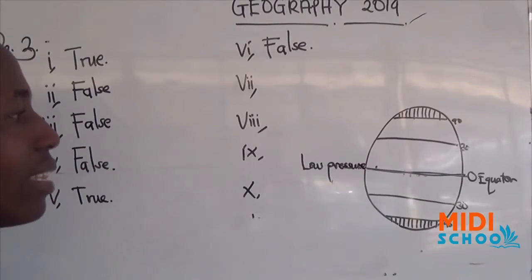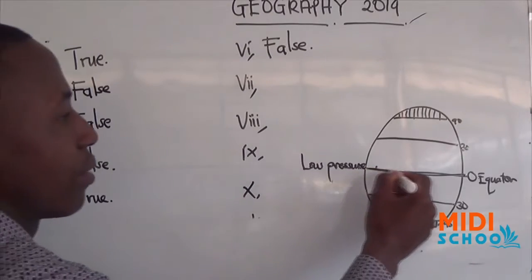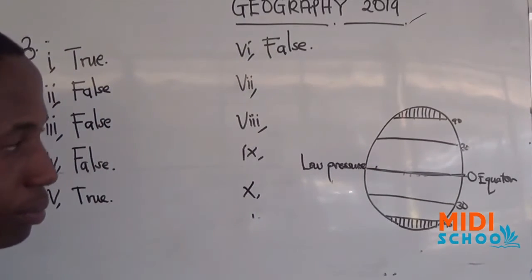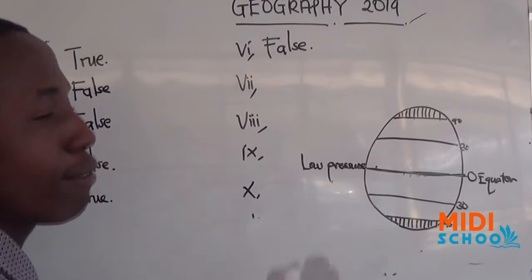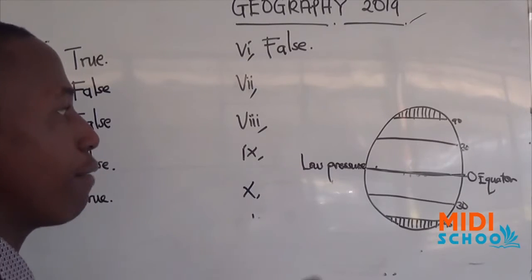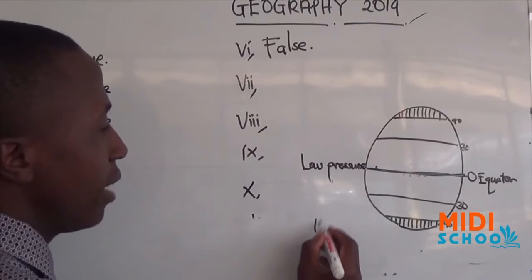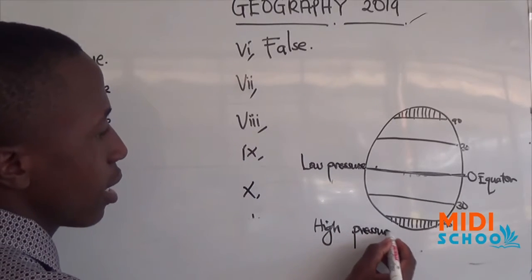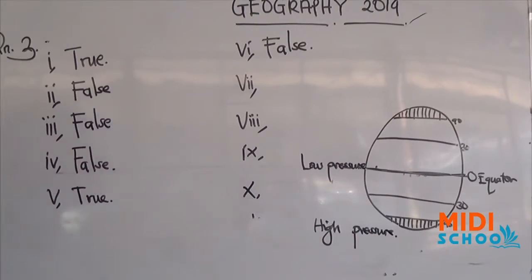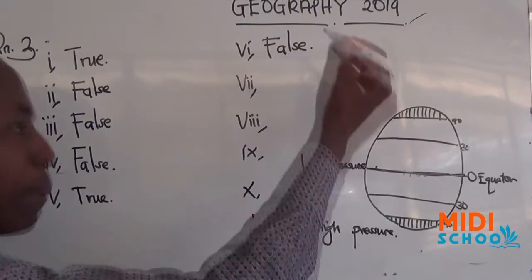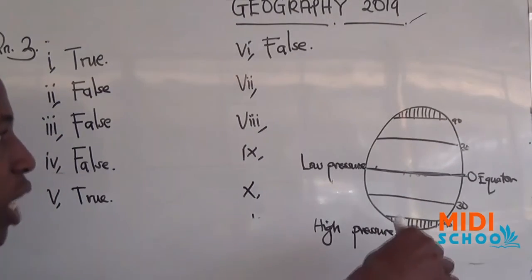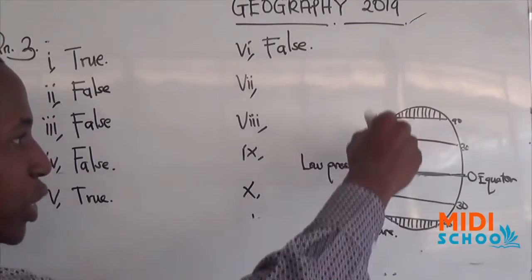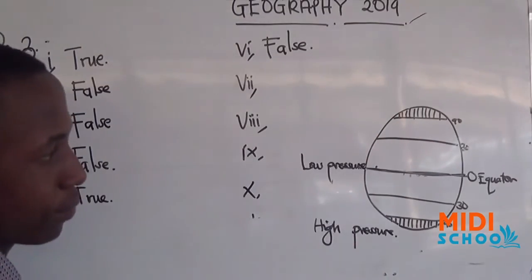But areas that are far from the equator, here from the poles, have low temperature. And if they have low temperature, that means they will have high pressure. So wind will be moving from the area of high pressure, where there is low temperature, to the area of low pressure, where there is high temperature.